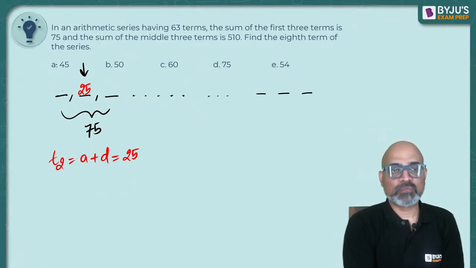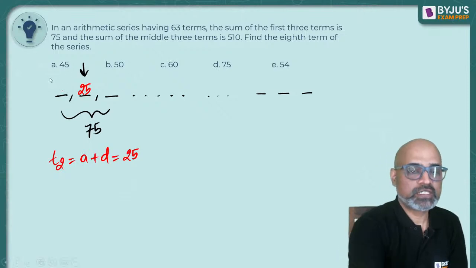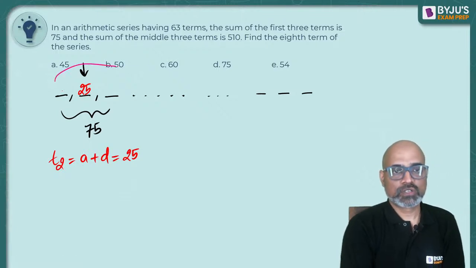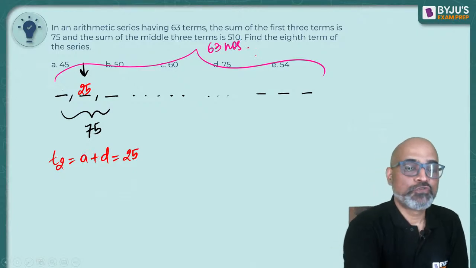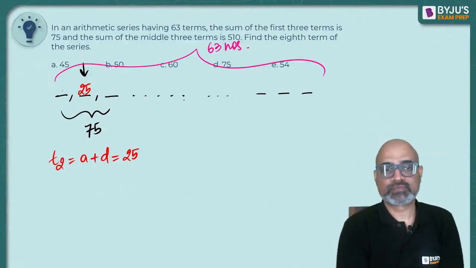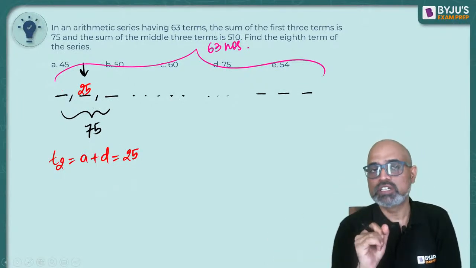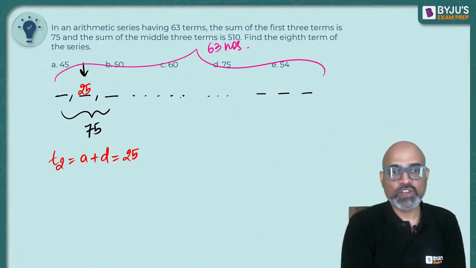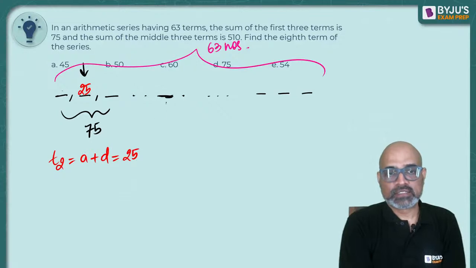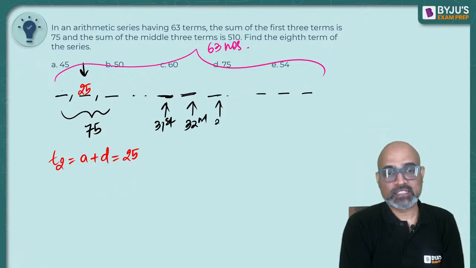Okay. Now this continues, and total 63 numbers are written over here, right? So which would be the middle 3? Remove one from 63. There are 62 numbers. Half of 62 is 31 and 32. So you will get the 31st number, 32nd number and 33rd number as the middle 3 numbers.